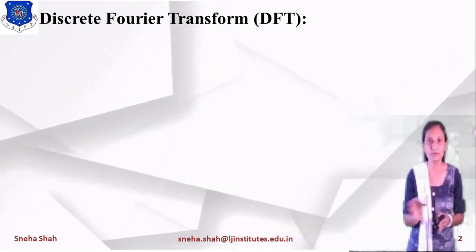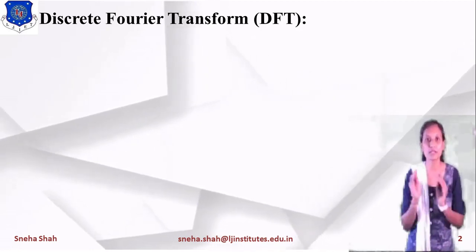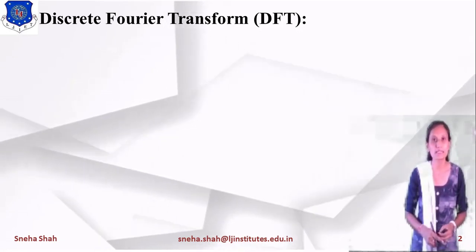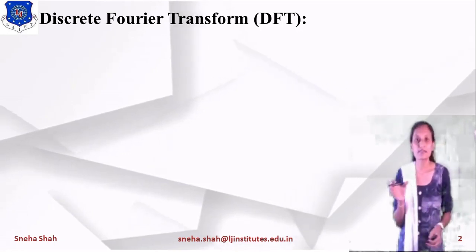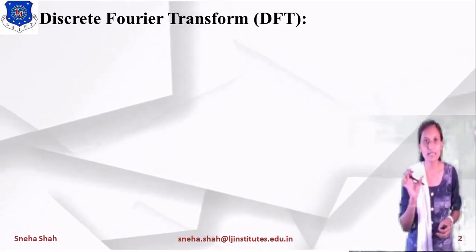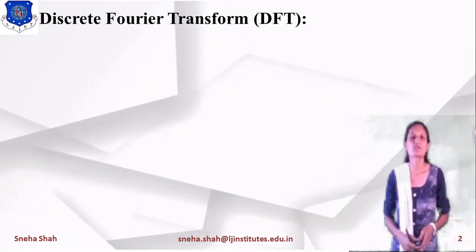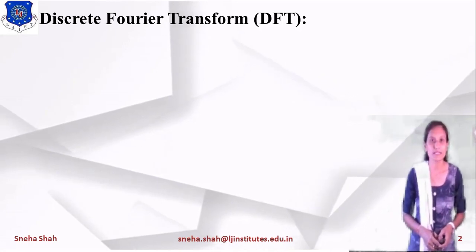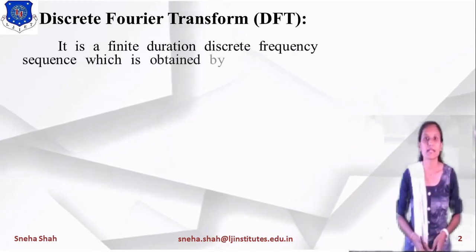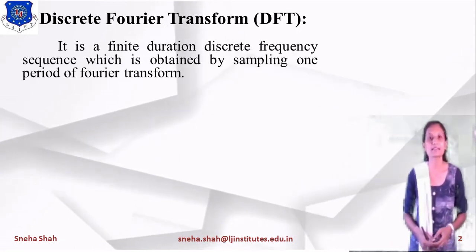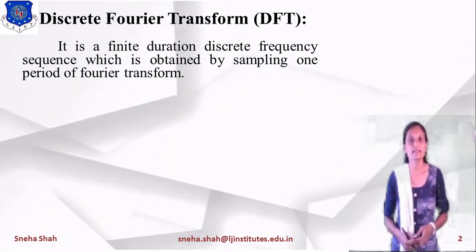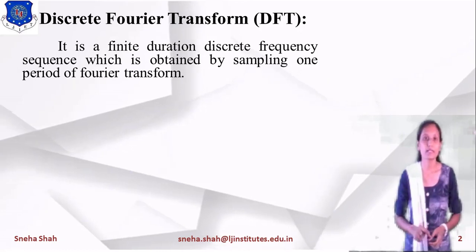It will be for the full range, but suppose you want to do the Fourier transform for a particular range, then for it we will use this discrete Fourier transform. So suppose I want to find the Fourier transform up to N samples, so we will take the range from 0 to N minus 1. This way it gives you the Fourier transform in the particular range. If I am defining this discrete Fourier transform, it is a finite duration discrete frequency sequence which is obtained by sampling one period of Fourier transform.